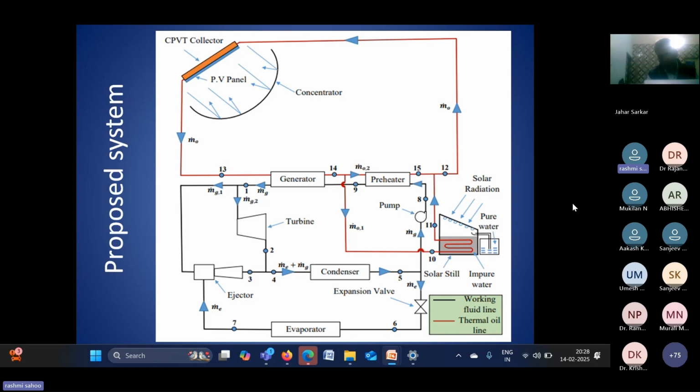And again this is connected with the solar still. This solar still is basically a hybrid type solar still. So direct solar radiation is also there, and also the hot oil flows through the solar still. So this is one type of hybrid solar still system. This system basically gives electricity generation, cooling, and also desalination. That means the fresh water that is given.